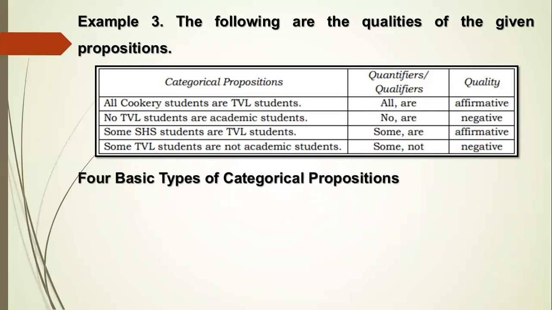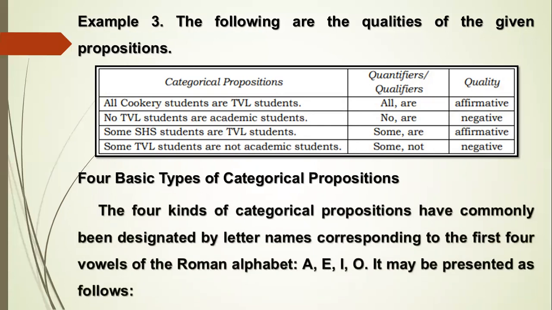Four basic types of categorical propositions. The four kinds of categorical propositions have commonly been designated by letter names corresponding to the first four vowels of the Roman alphabet: A, E, I, and O. It may be presented as follows.